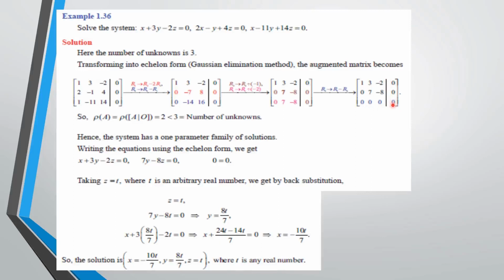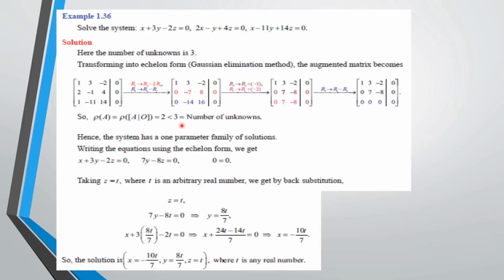Here the number of non-zero rows is 2. So the rank of A is equal to the rank of the augmented matrix [A|O], equal to 2. Without the O, the rank is 2. Along with the O, the rank is also 2. That is less than 3, the number of unknowns.